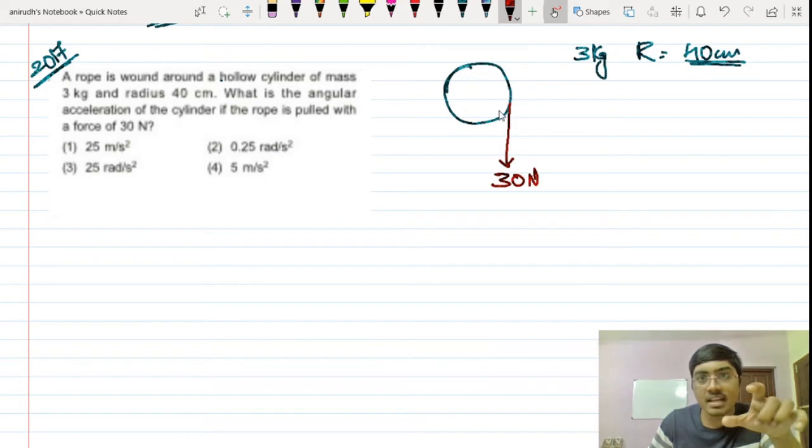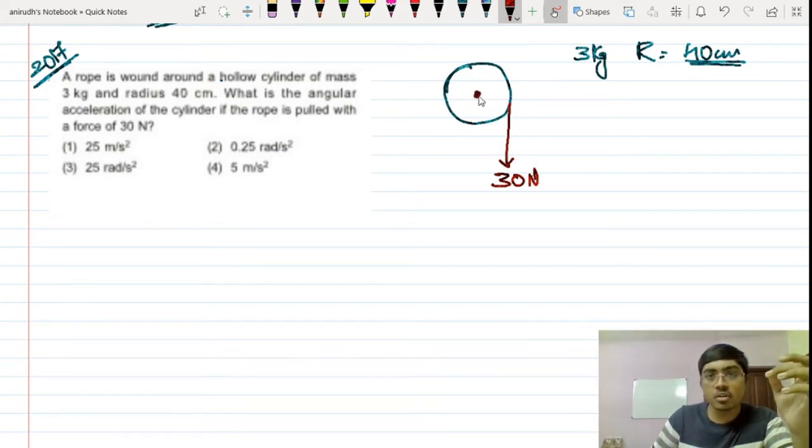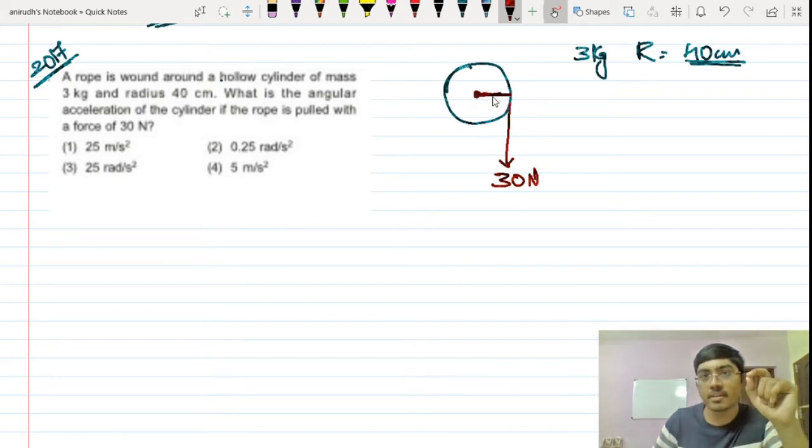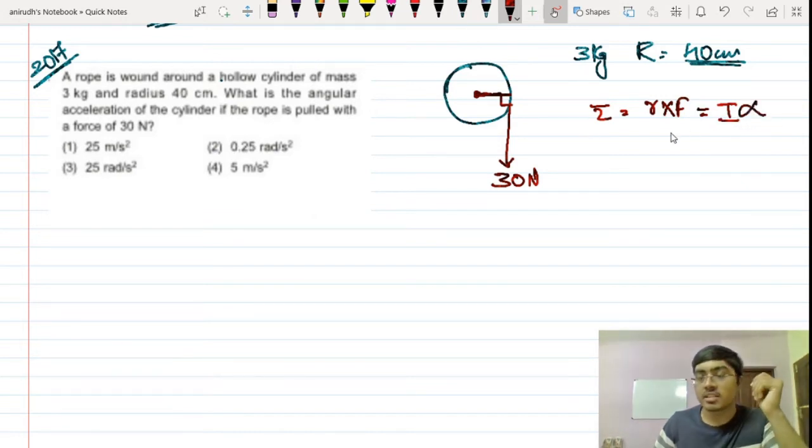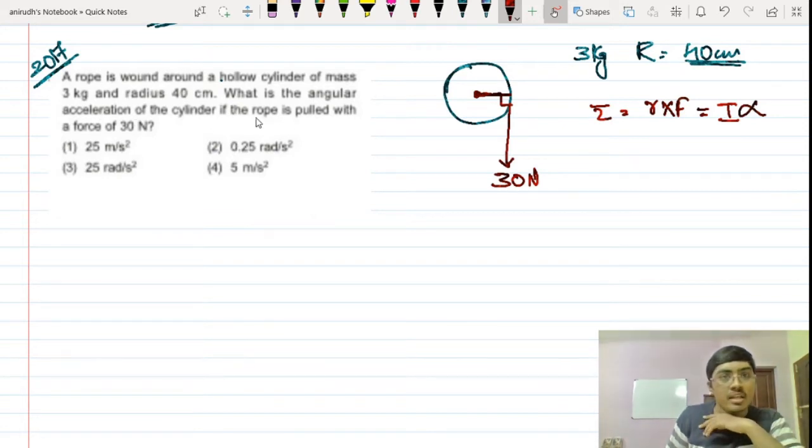This 30 Newton is acting tangentially over this hollow cylinder, and therefore about this axis of rotation it will have a torque. Torque is equal to the perpendicular distance between the force and the center, that is r cross F. The angle is 90 degrees, so I can take this as r cross F itself. So tau is equal to r cross F, which is equal to I alpha. Torque is equal to I alpha. This is all we need to do to get the angular acceleration.